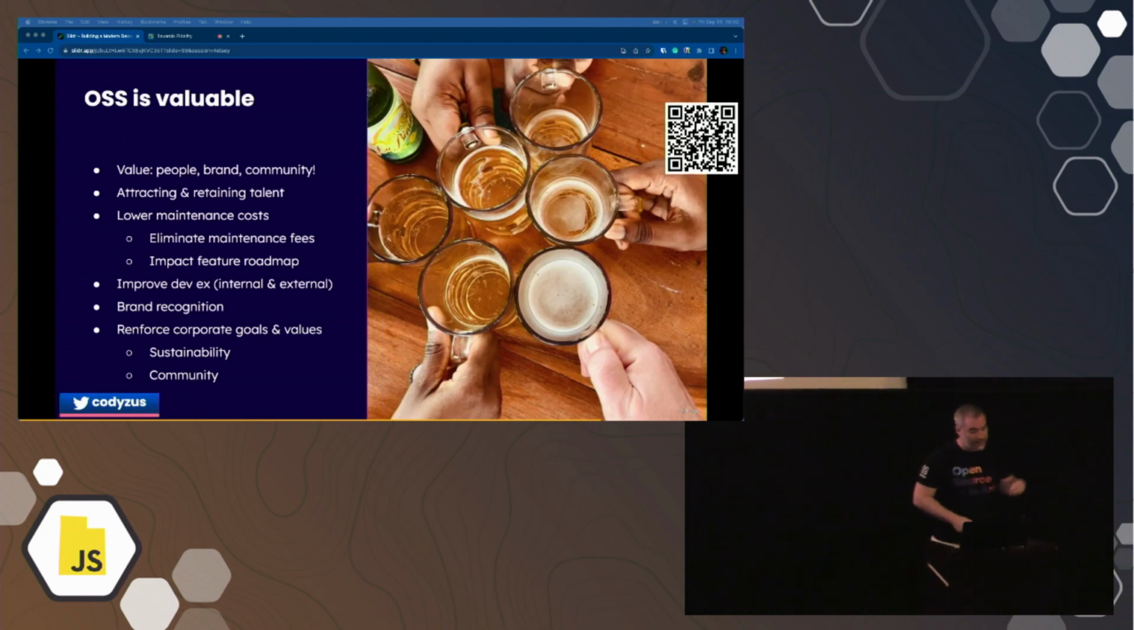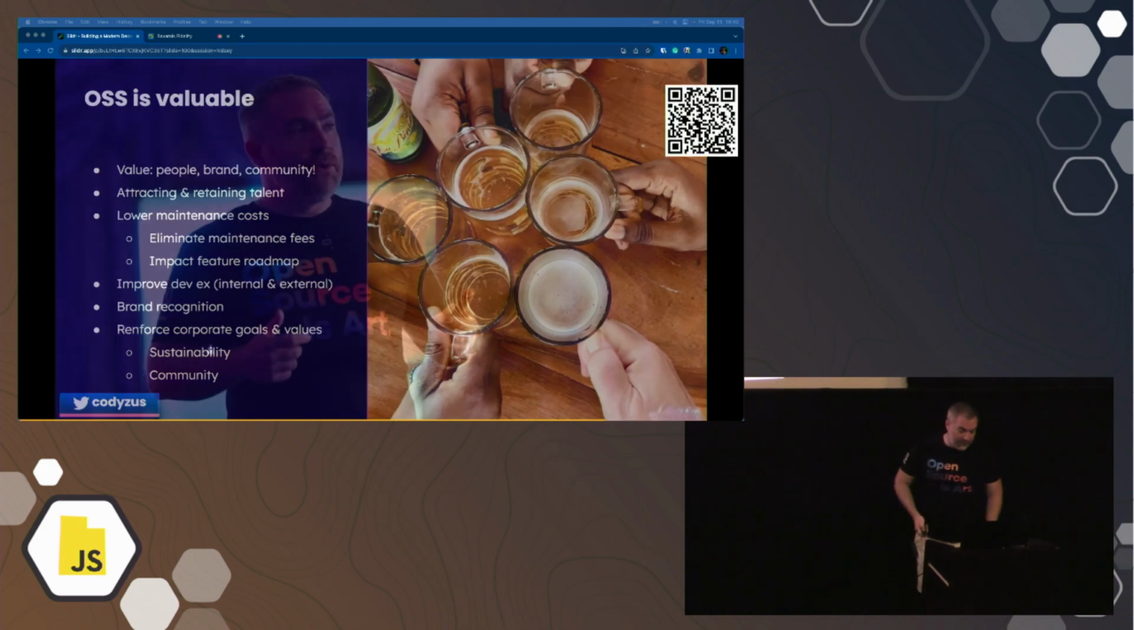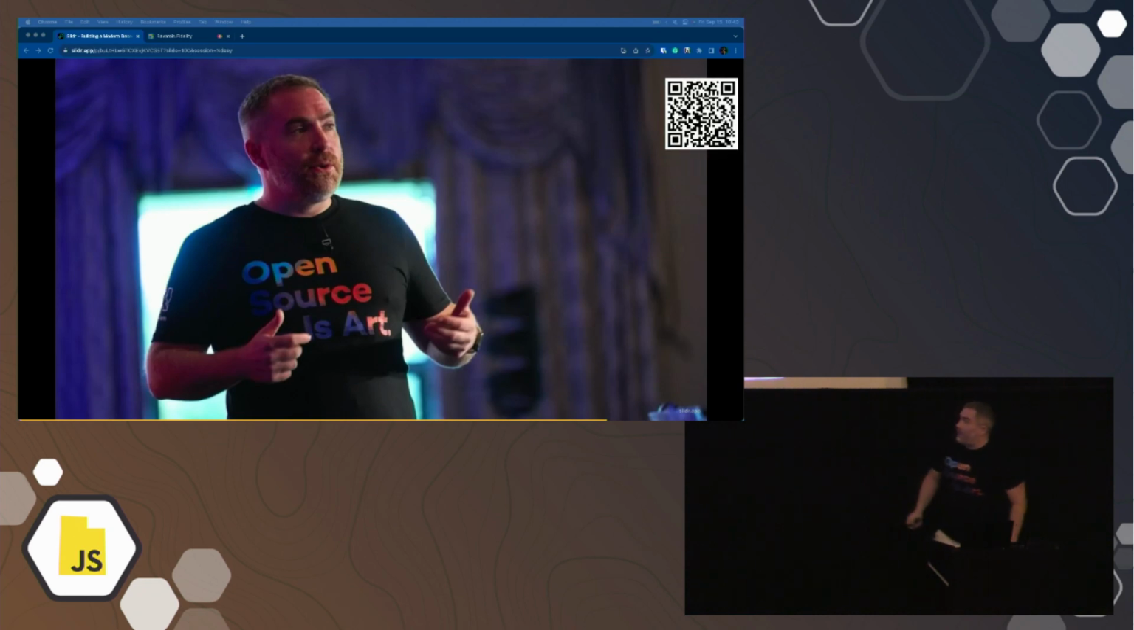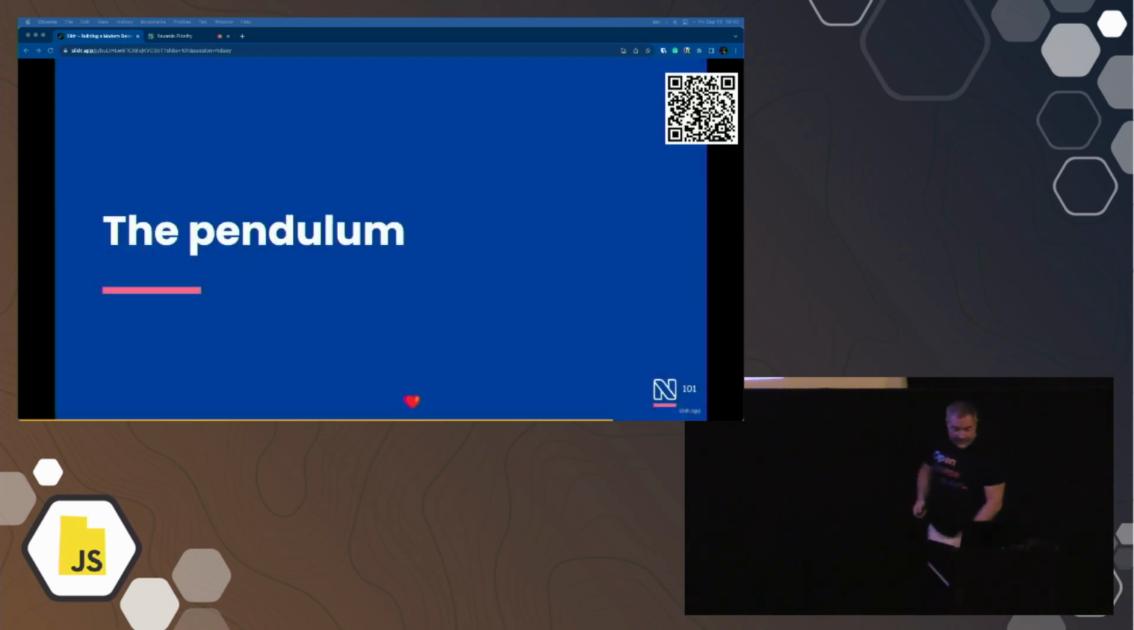I have a whole talk about building value with open source. Hit me up, we could talk about that, love to. Got my shirt on today, the same one I have there. So technology is a pendulum. Getting to the conclusion now.